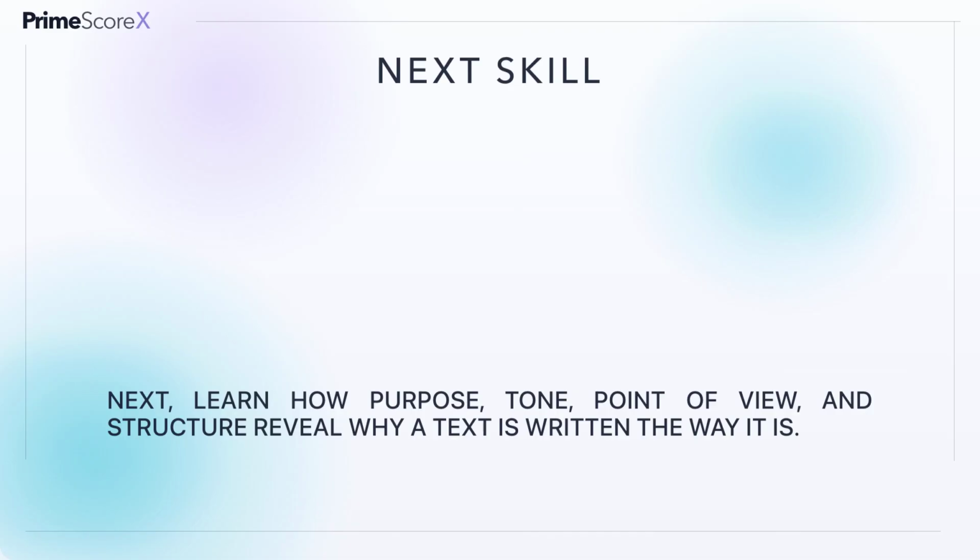The next lesson goes one level deeper by asking why the author wrote the passage, how the author feels about the subject, which perspective shapes the text, and how the information is organized. Those signals help you interpret meaning more accurately and eliminate answer choices that describe the wrong purpose or tone.